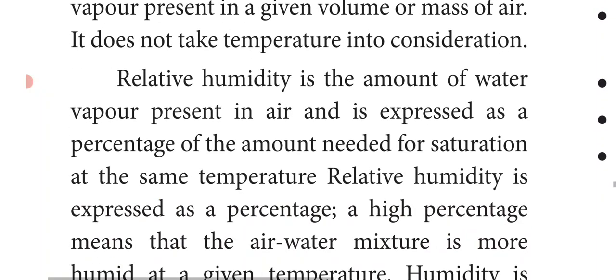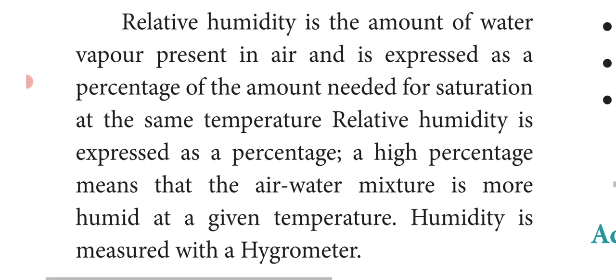Next is the relative humidity. What does relative humidity mean? It is the amount of water vapor present in air, expressed as a percentage of the amount needed for saturation at the same temperature. The relative humidity is expressed as a percentage.